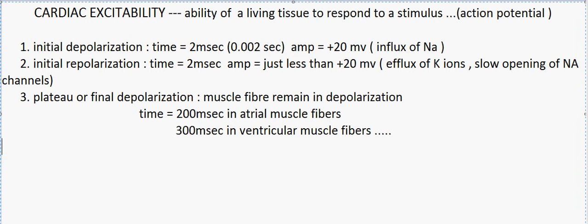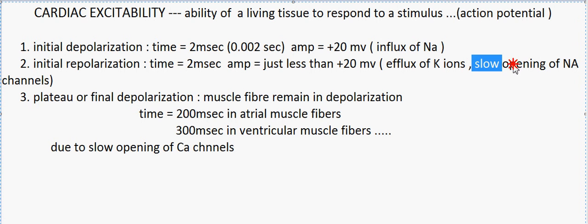And this is due to slow opening of calcium channels. And the slow sodium channels, which were opened during the initial repolarization, also continue to stay open in this stage.